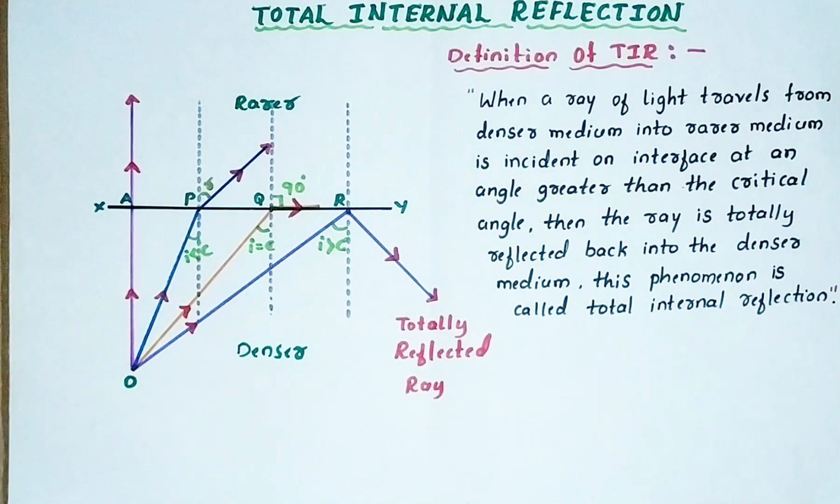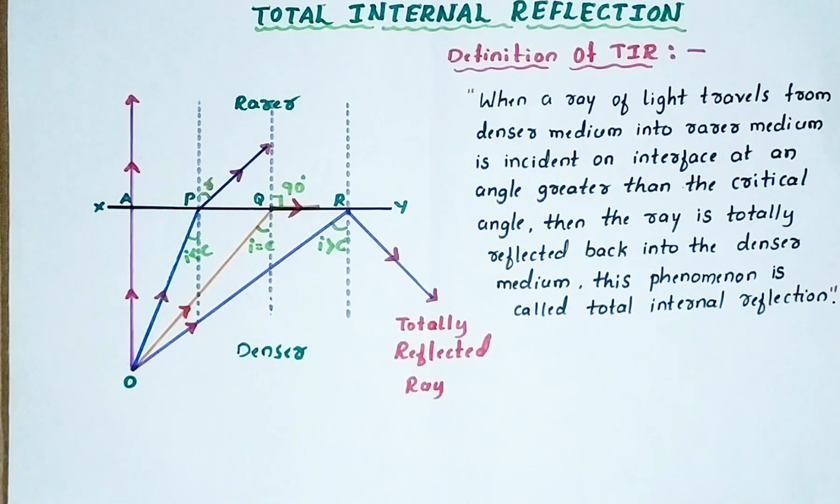Hello everyone. In the last few videos we studied the two phenomena of light, that is reflection of light and refraction of light. As we already know, when light falls on any type of surface, three phenomena take place together: reflection, absorption and transmission, or in short we can call it RAT. In that we already studied reflection and transmission.